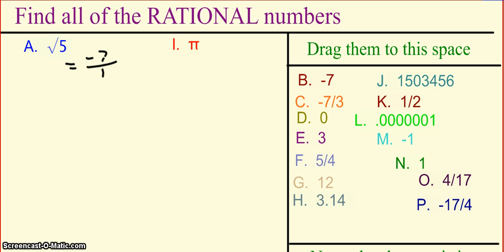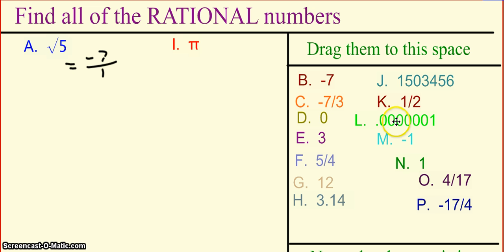Okay, so all of our rational numbers should be -7, -7/3, 0, 3, 5/4, 12, 3.14, 1,503,456, 1/2.00000001, -1, 1, 4/17, and -17/4. All of those meet our definition of values that can be written as the ratio of two integers.